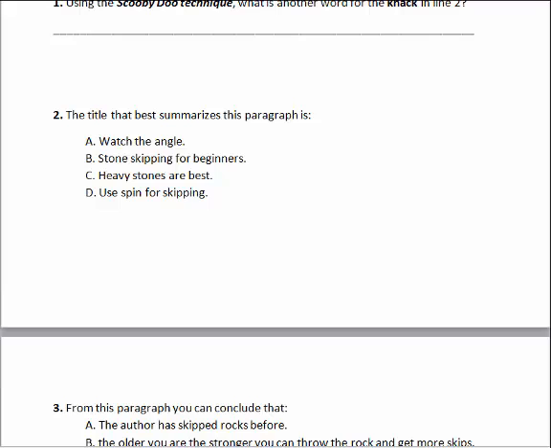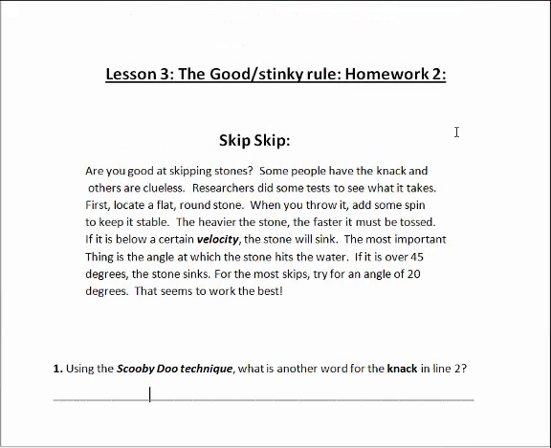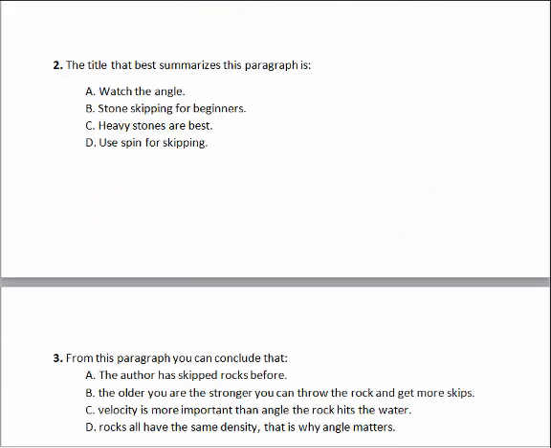The best title that summarizes this paragraph here, well, pretty straightforward. If you come over here, you look at your topic sentence. The topic sentence is talking about skipping stones. So you know that the big picture for this passage has to be about skipping stones. Let's take a look at the answer choices.